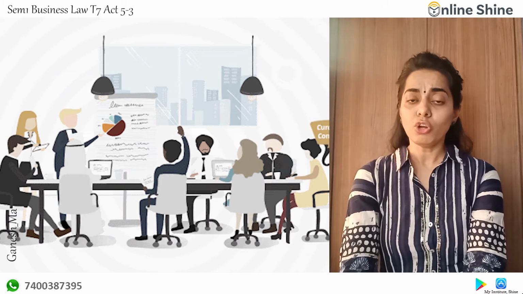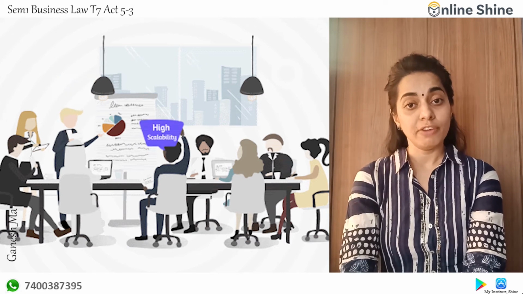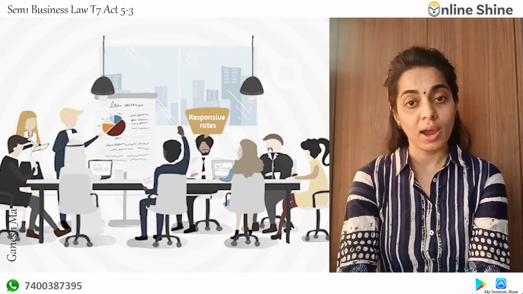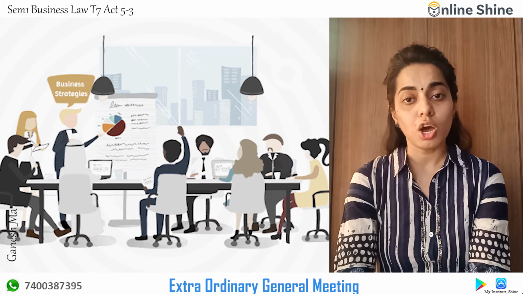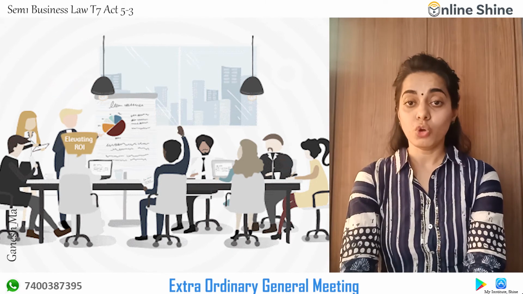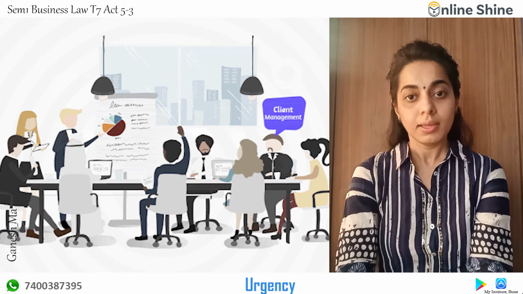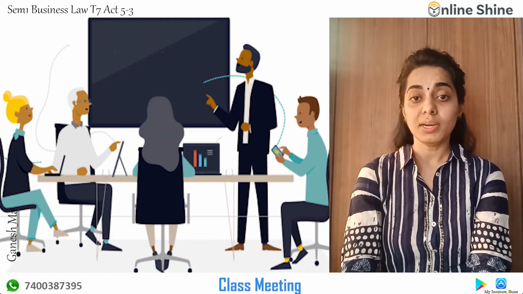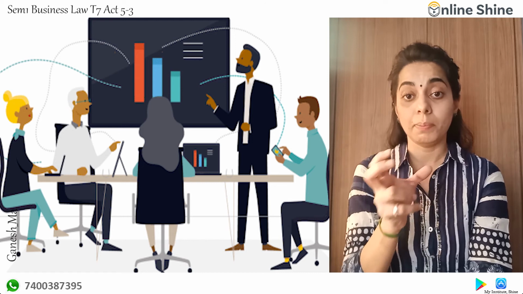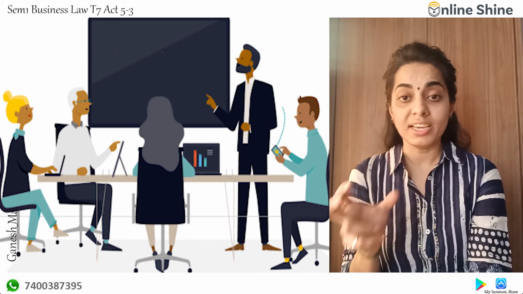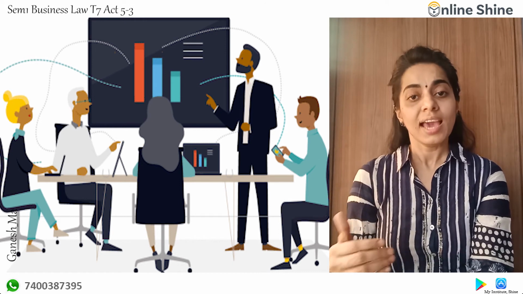Now, if for some unfortunate reason any extra information or urgency is required and a meeting has to be conducted, that is called an extraordinary general meeting. It is conducted only if required as per the urgency of the case. Next is the class meeting.